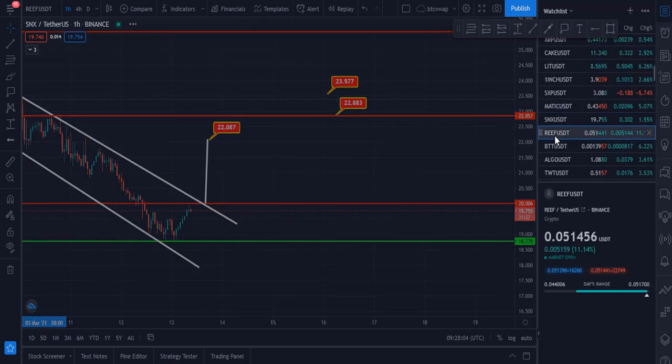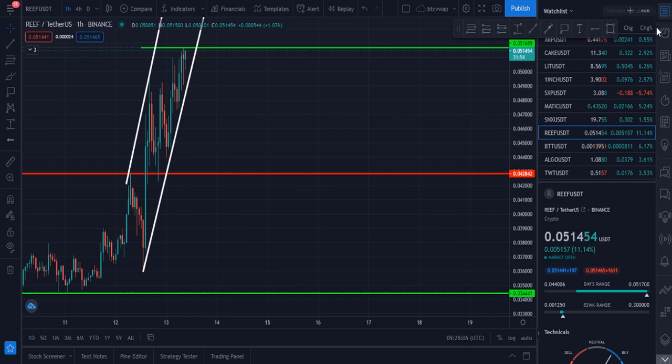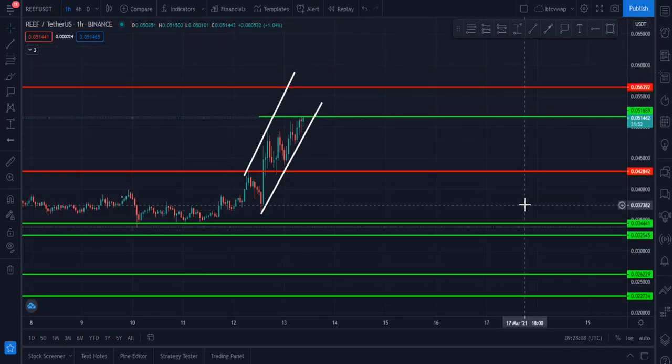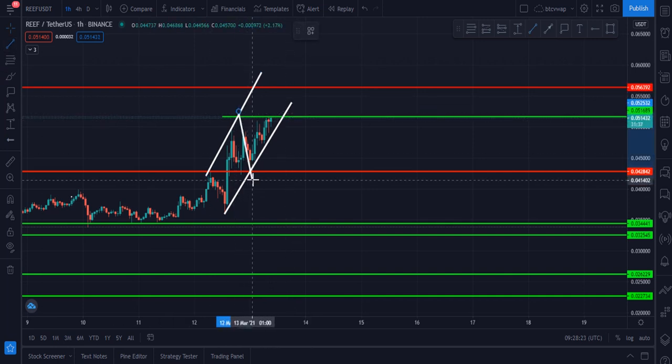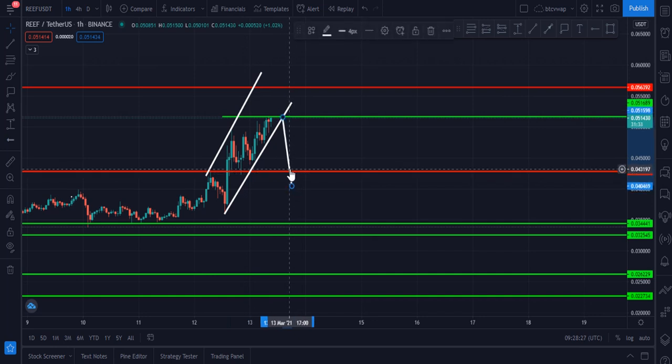My next chart is REEF. REEF is in a massive upside trend, and it is rejected from this zone, which is $0.0516. Maybe price is in this rising channel. Maybe price will go down to hit this zone. Let me tell you. Maybe price will go down to retest this zone, and maybe price will go down to hit this.